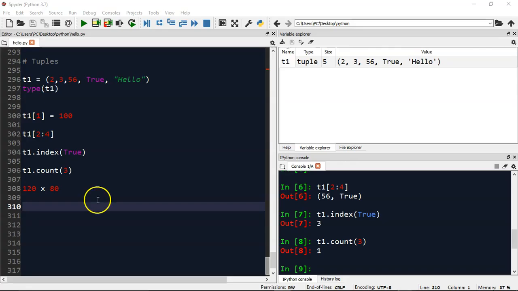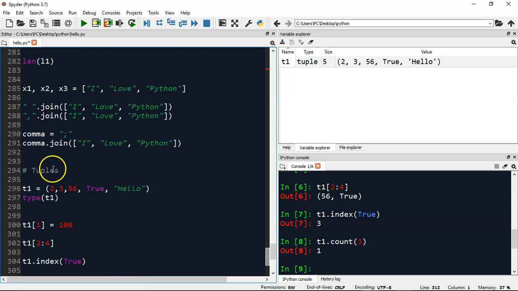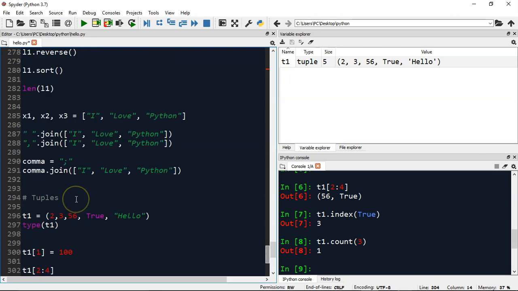Alright everyone, so let's discuss another data type available in Python, which is sets. We have learned about two data structures till now: one is a list and another one is a tuple. Both of these data structures are ordered in nature.